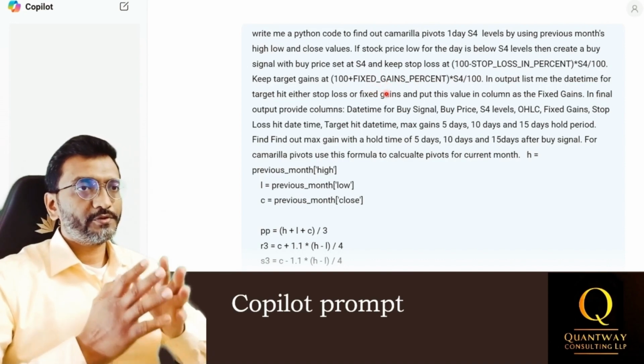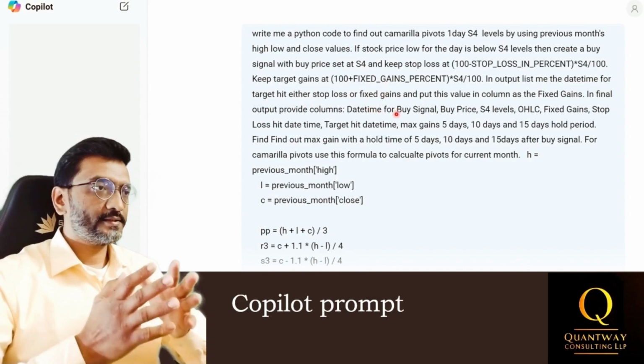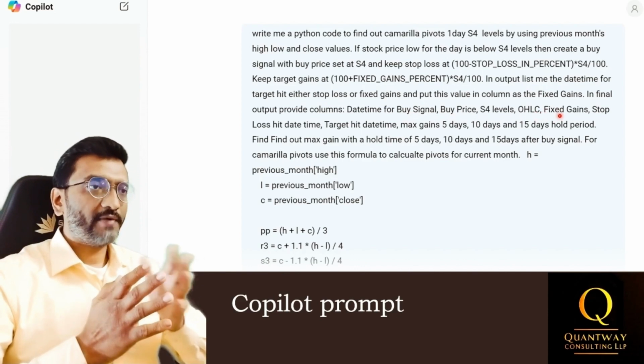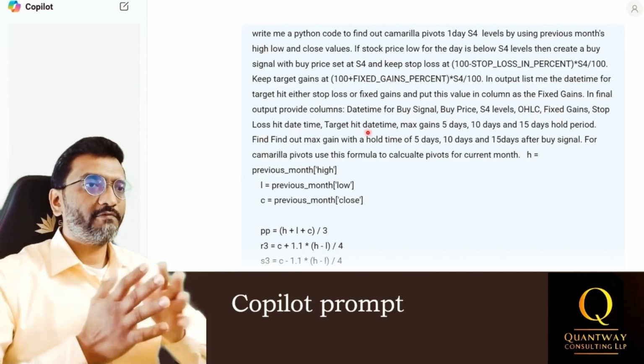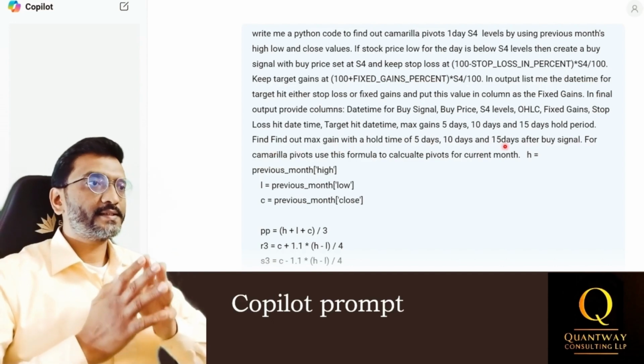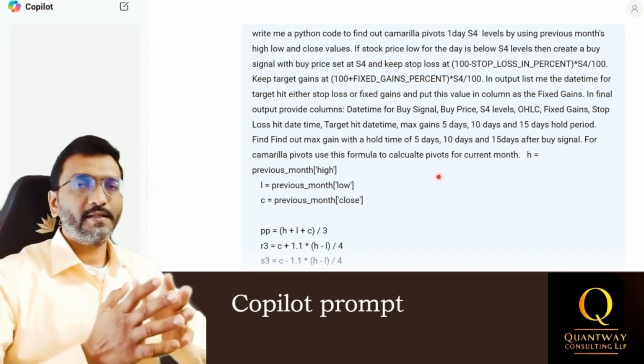The final output should include various necessary data such as the target hit date time, stop loss hit date time, open, high, low, close values, and 5-day best gains, 10-day best gains, and 15-day best gains after our buy signal. This will help us create statistics around the buy signal defined in our strategy.